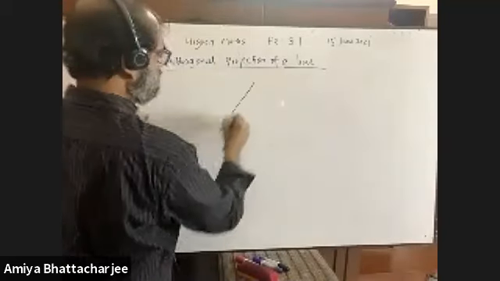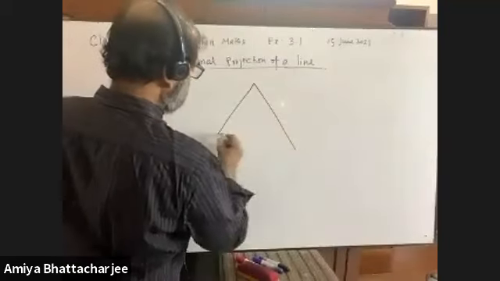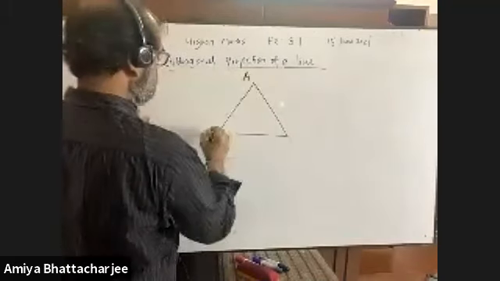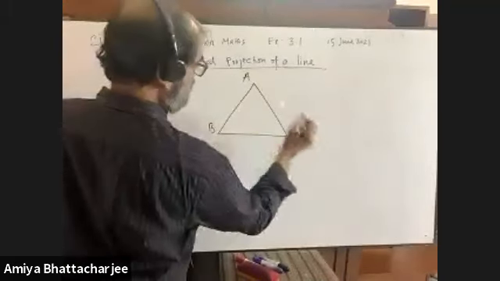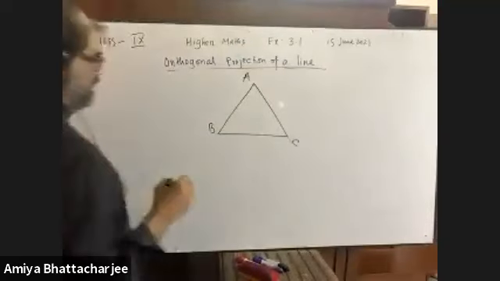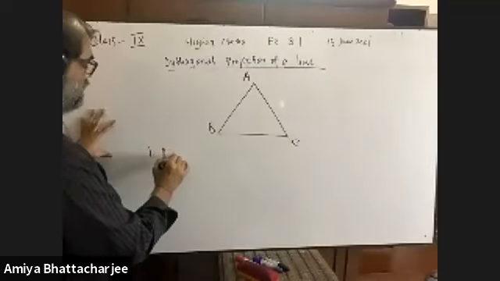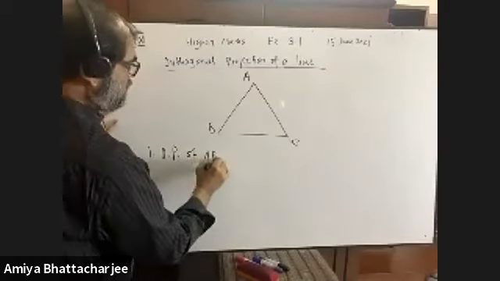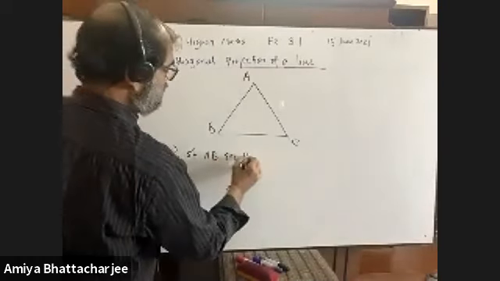Suppose it is also a triangle ABC. Okay. Number one, orthogonal projection of AB on BC. Who can tell me?